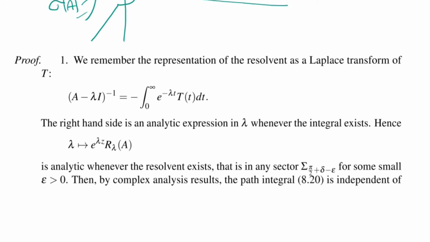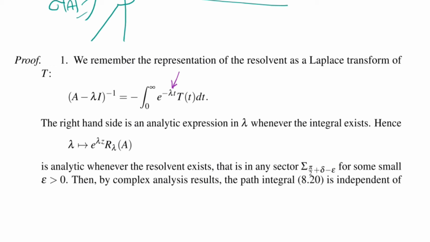Starting with the resolvent. So I represent the resolvent as the Laplace transform of the semigroup. Remember, this was one relationship in our triangle of semigroups. Now the right-hand side, the lambda only appears here. So this is definitely analytic.